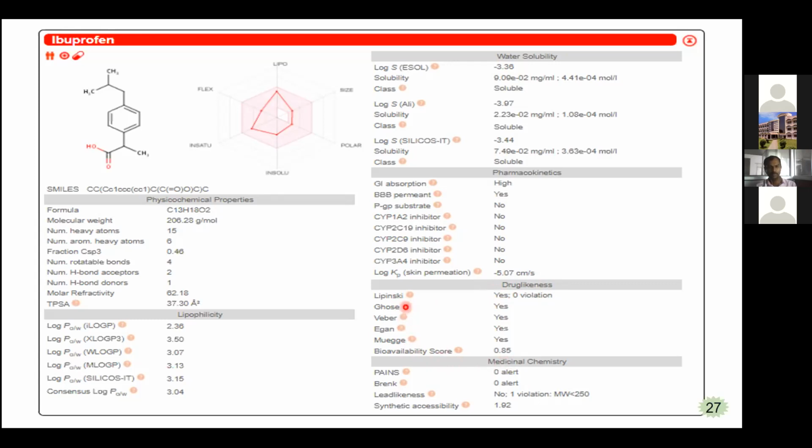So all these we discussed in the previous slides. According to this, it is obeying or not. In all these drug-likeness rules, this compound is obeying, that's why it is giving yes, yes, yes, yes, yes. If it is not obeying, it is going to show no. And PAINS, that is the medicinal chemistry alert, is no, it is not there. Then Brenk and lead-likeness, and the number of violations it is having is only one, that is molecular weight less than 250, and the synthetic accessibility score given is 1.92.